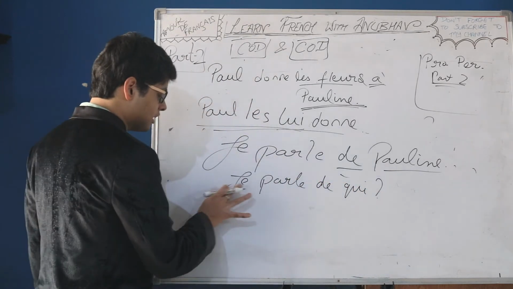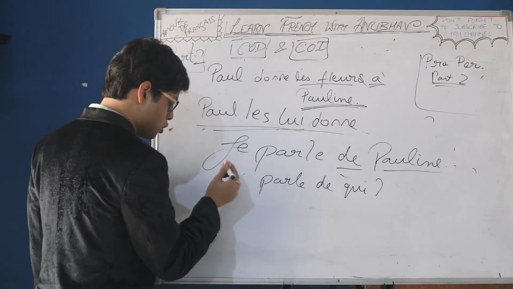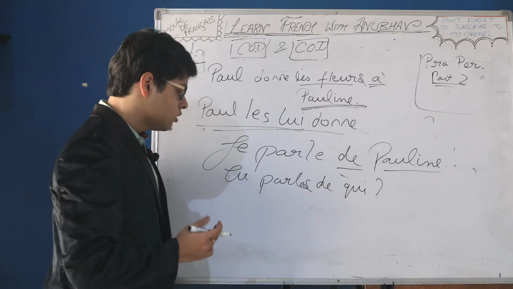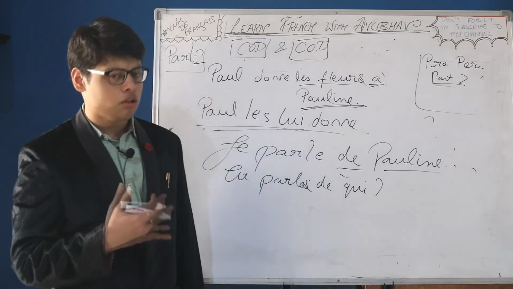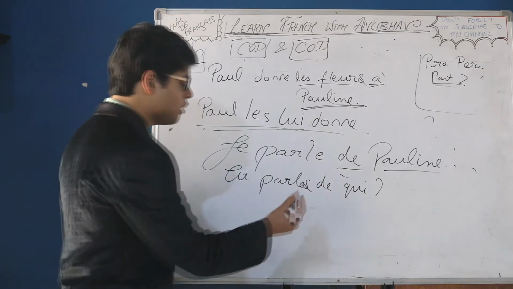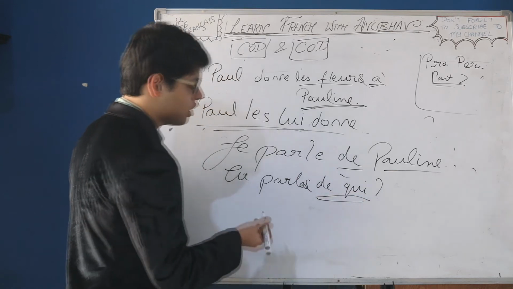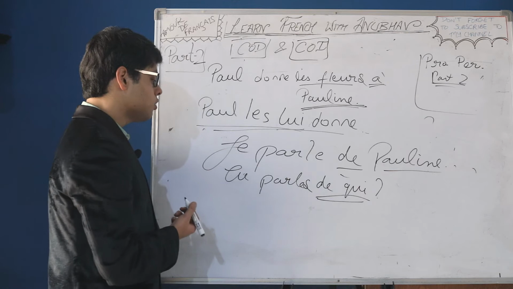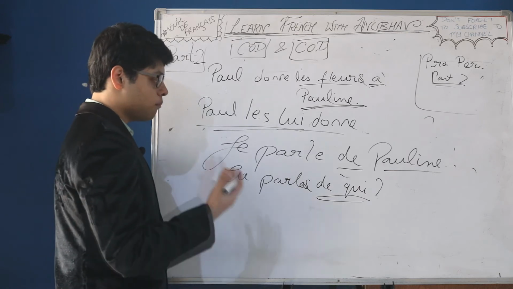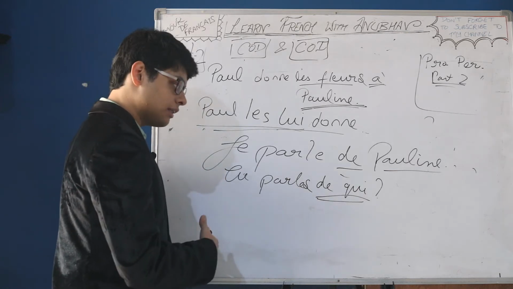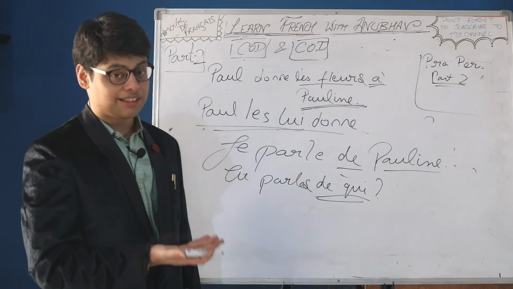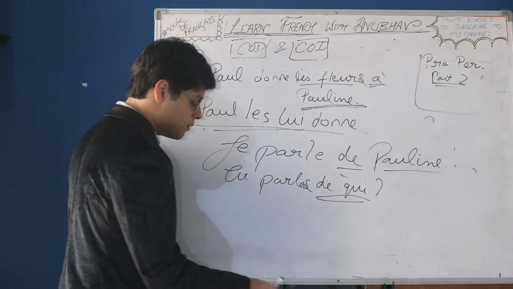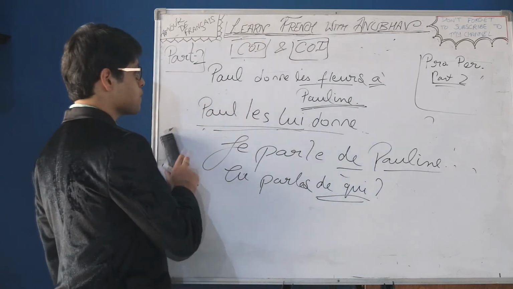Well, that doesn't make sense. It's better to put tu. Like the question is with tu, the answer with je. So tu parles de qui, you are talking about whom, right? So in the question we have the preposition and the interrogative pronoun. So je parle de Pauline. Hence, since the question is de qui, Pauline is proven to be a COI.